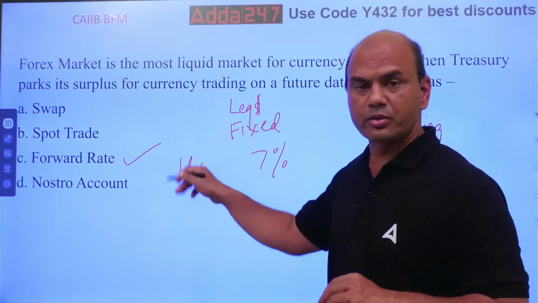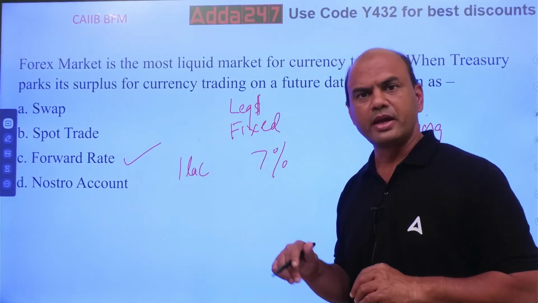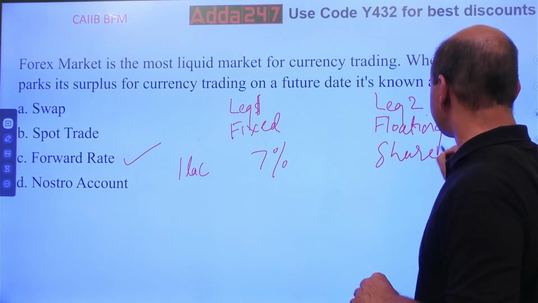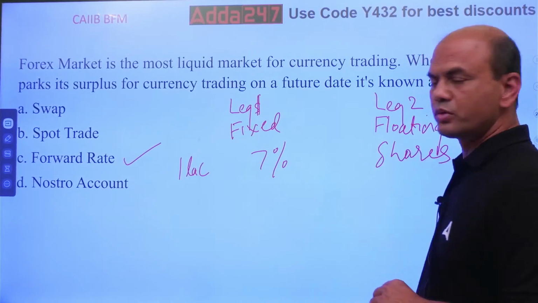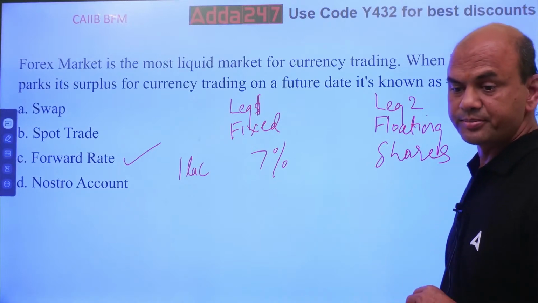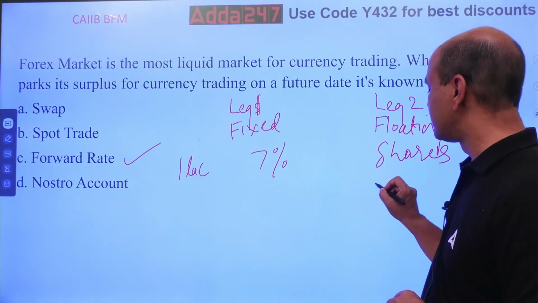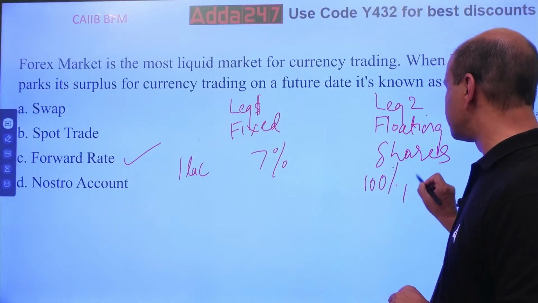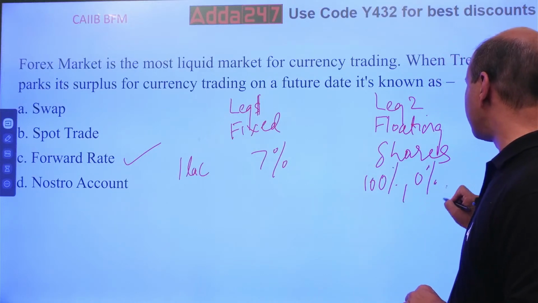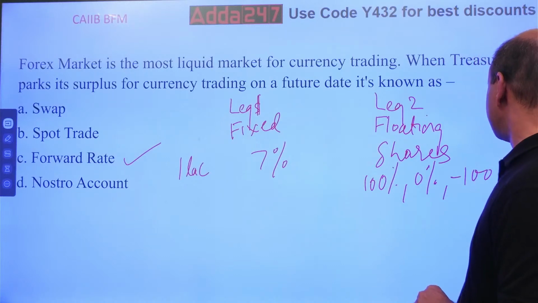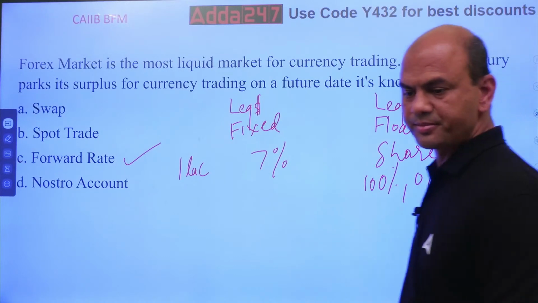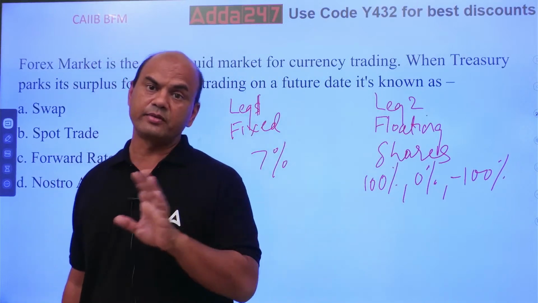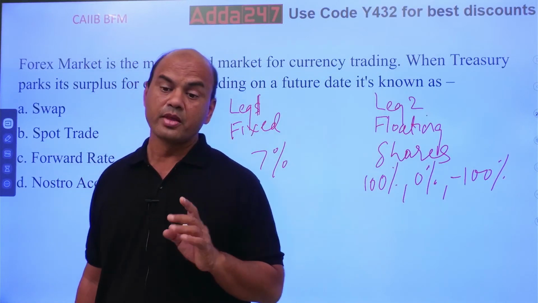Now this 1 lakh rupees I am taking from you and investing in shares. Now in shares, do I know what the returns will be? In shares I can get 100% returns, or I can get 0%, or I can get minus 100%. Anything can happen. So this leg is known as the floating leg. Fixed and floating.